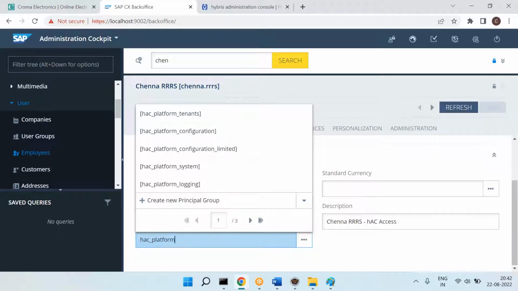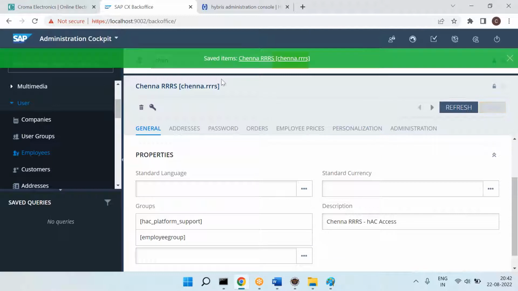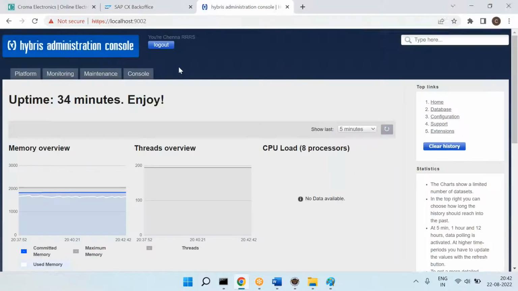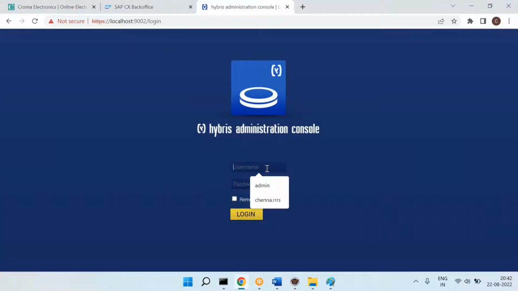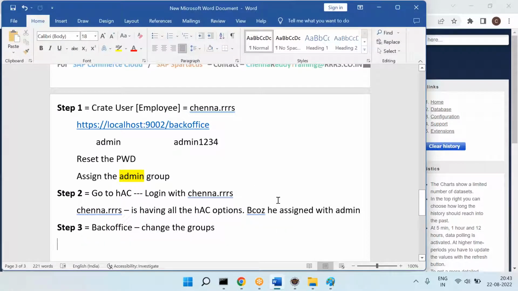Platform underscore, what is the option? Support, right? Support. This is the option I am giving. Click on save. Now come to hAC, log out and log in again. Do you see only the support option? Yes. This is how we can restrict the options.